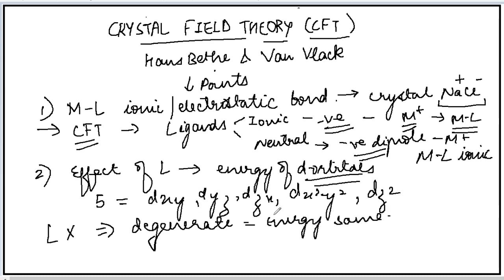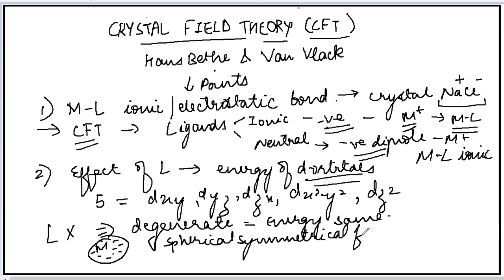Now if some metal ion is there and around a metal ion a negative charge is present, but this negative charge is distributed in a spherical symmetrical field, which means it is equally distributed around the metal ion, then also the energy of the d orbitals will be degenerate.